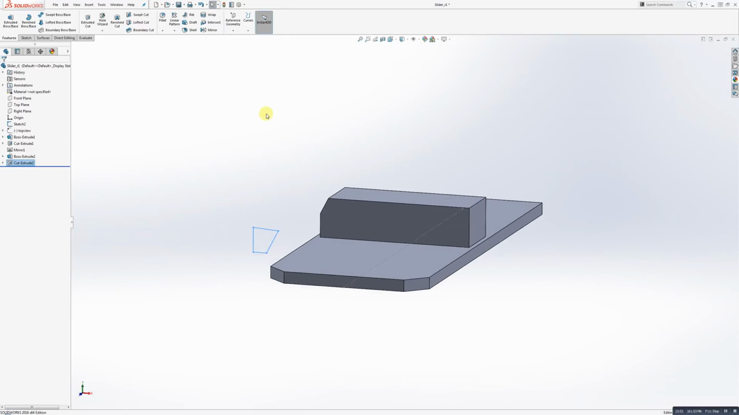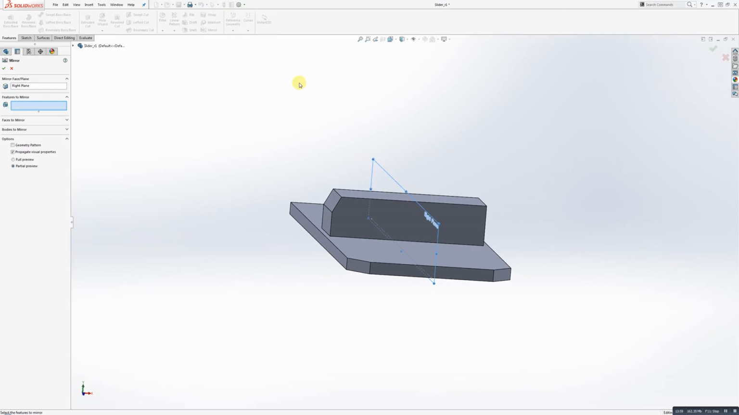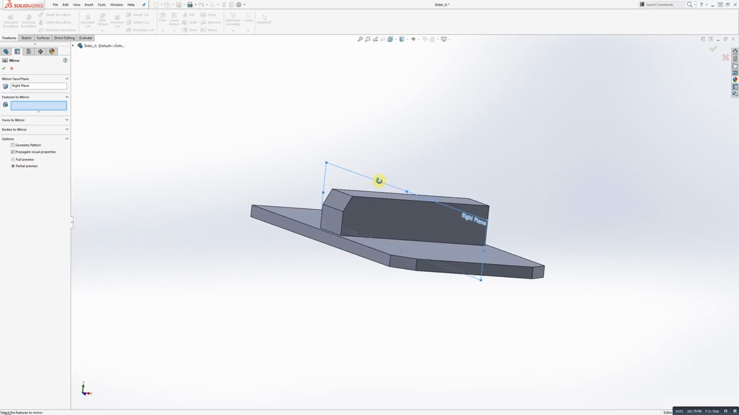And then I'm going to go over here and just analyze my planes until I find the plane that's in the middle of my model, and then I'll do a quick mirror, and I'll set the mirror plane to the right plane there.